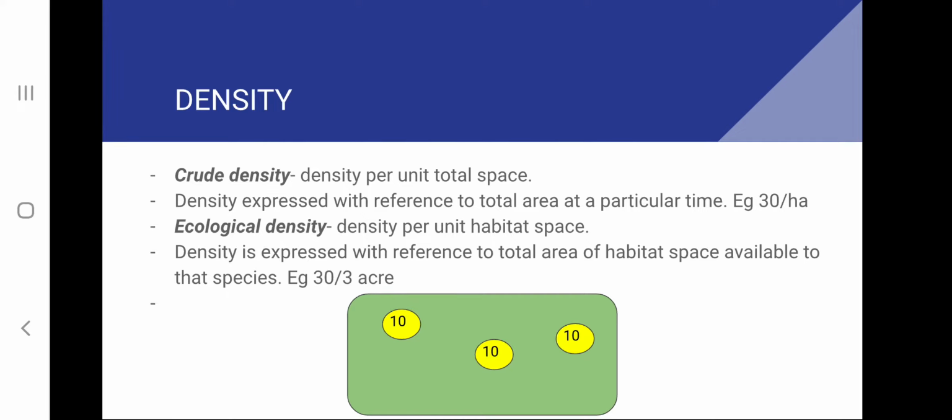And ecological density is density per unit habitat space. In this particular problem, out of the 1 hectare, the rabbit population is distributed in a total of 3 acres. So, ecological density can be expressed as 30 by 3 acres.